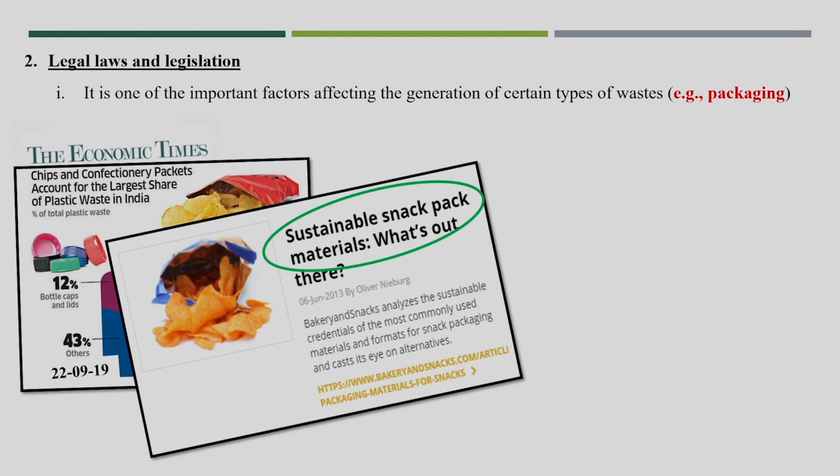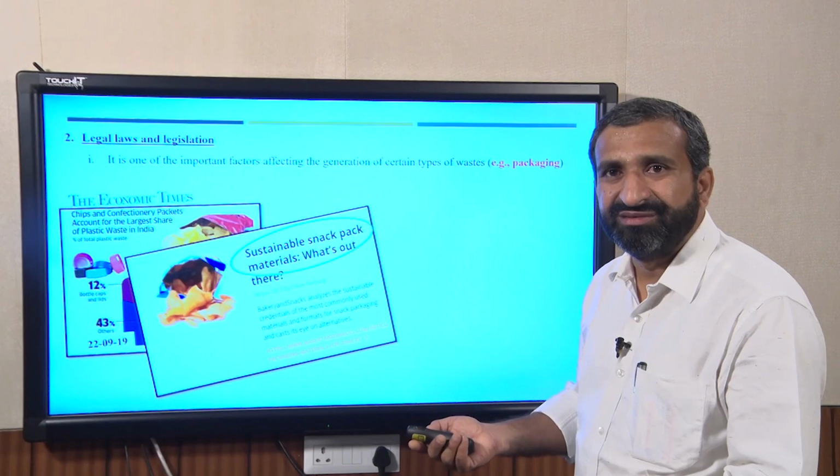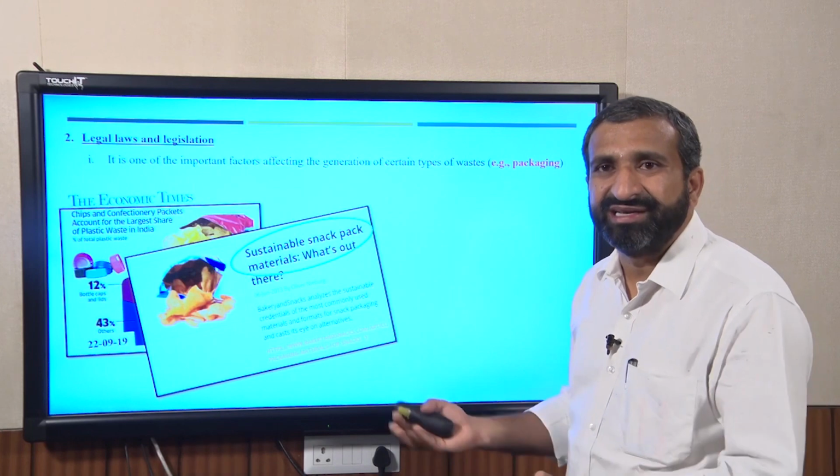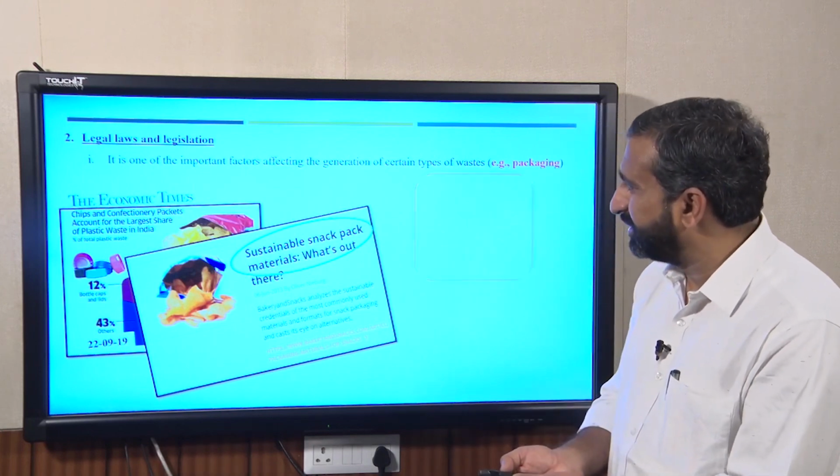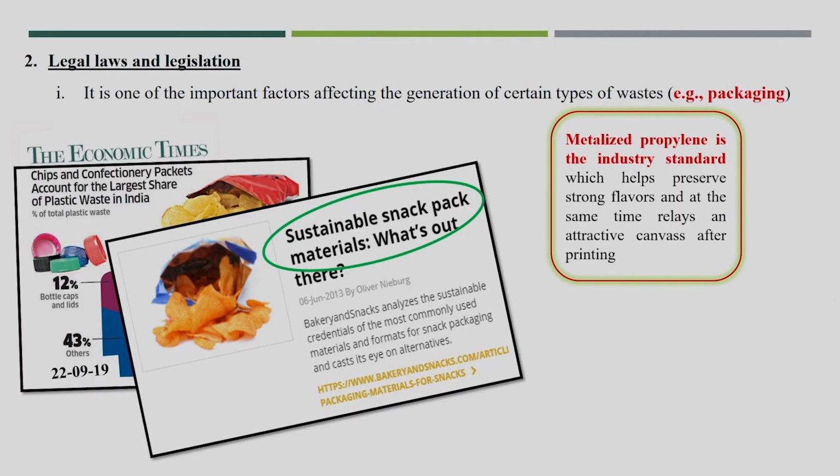So, here is another news, sustainable snack material, what's out there. I think this is the major problem from which we are getting a large amount of plastic material. Why are we using plastic here?